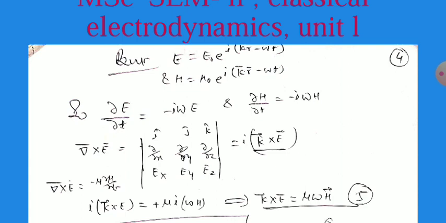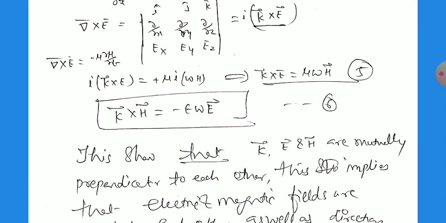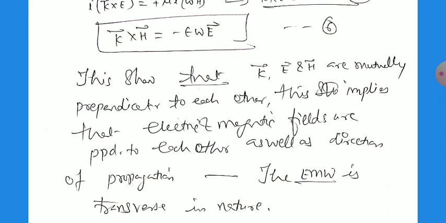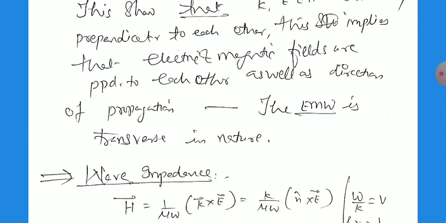So iota k vector cross E equals mu iota omega H, and this gives k cross E equals mu omega H. Similarly we can write k cross H equals minus epsilon omega E. These show that E, H and k are mutually perpendicular to each other. This implies that the electric and magnetic fields are perpendicular to each other as well as to their direction of propagation. So this concludes that the electromagnetic wave in a non-conducting medium is transverse in nature.